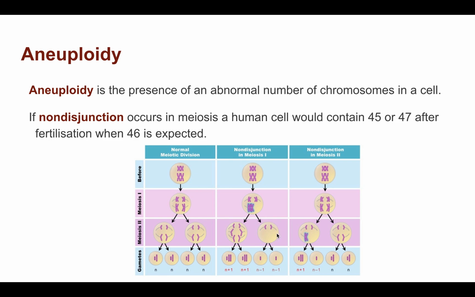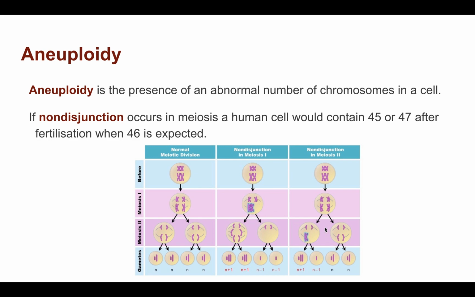That's aneuploidy. There's been a mistake at meiosis 1, and as a result, this one's got an extra chromosome instead of the 2 that it should have. It's got 2 copies of chromosome 2, and this one is missing a copy of chromosome 2. That's if it was a fault at meiosis 1.